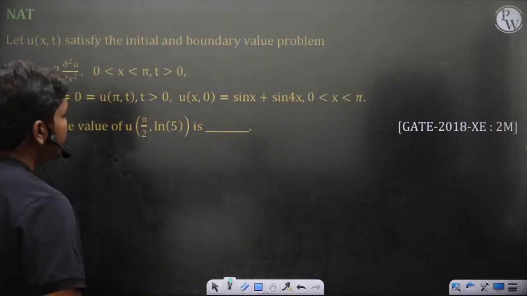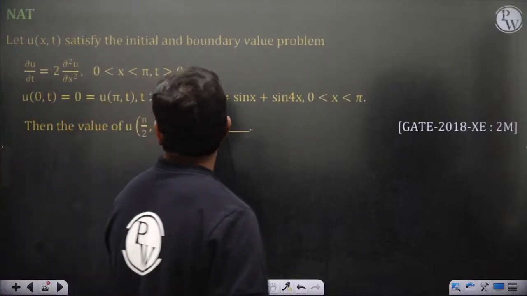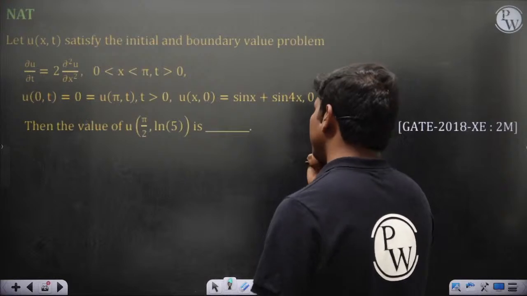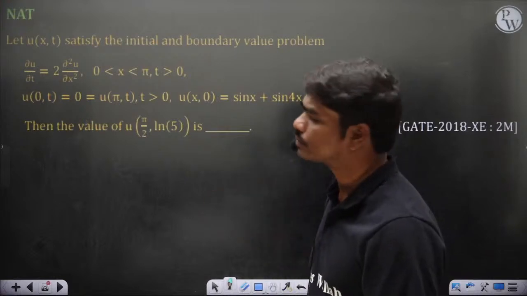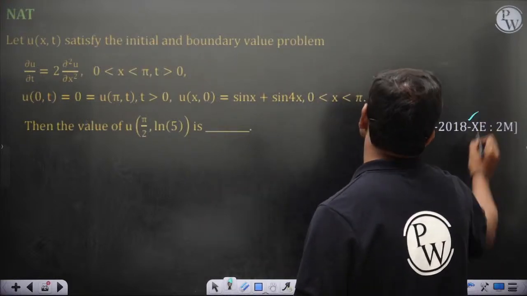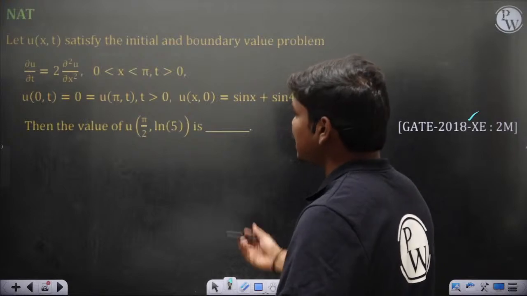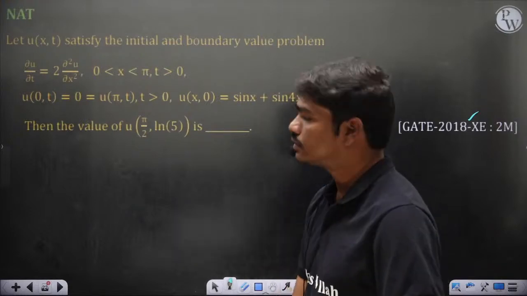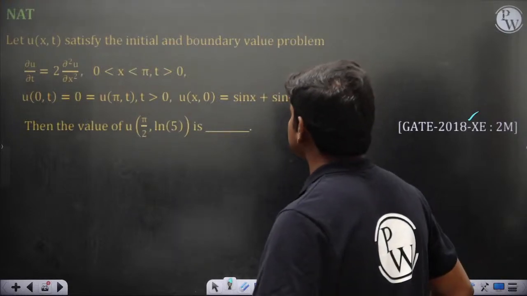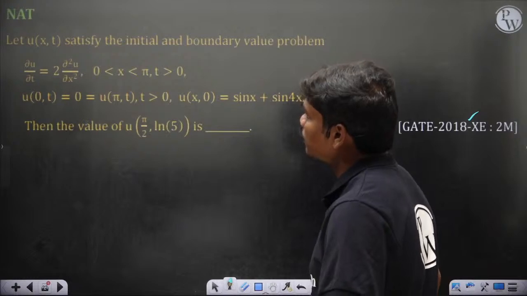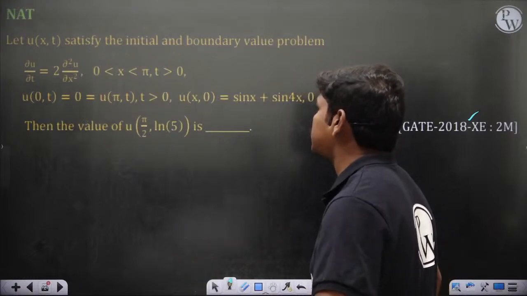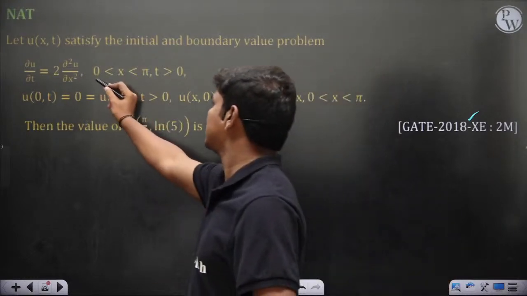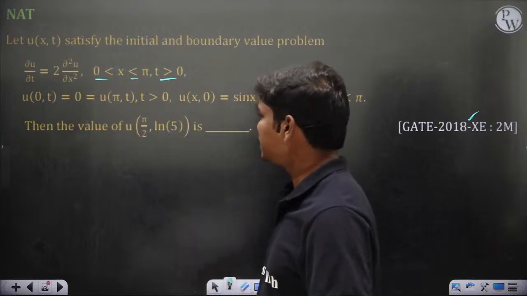So let's see the heat equation, obviously. Someone asked me about it in Telegram today, just before I started the class. So this is the 1D heat equation, of course, the transient heat equation. Let u of x comma t satisfy the initial and boundary value problem: dou u by dou t, or ut, is equal to 2uxx over an interval of pi, with time positive.